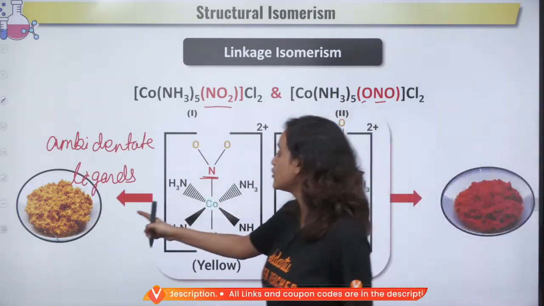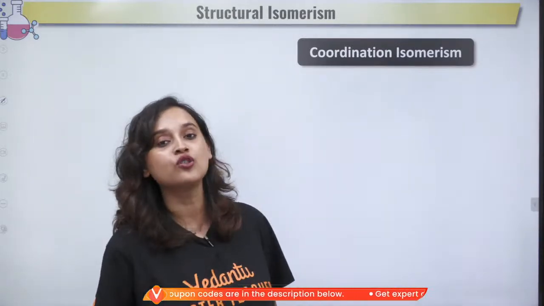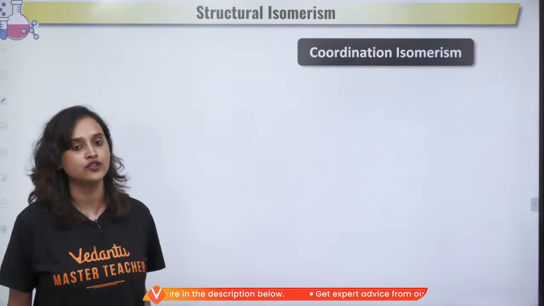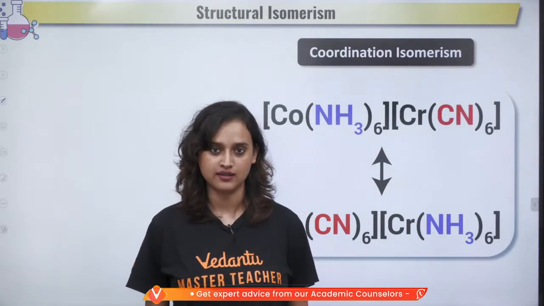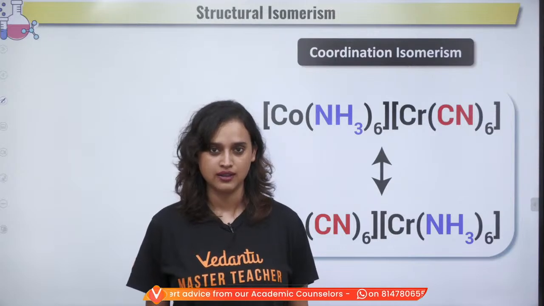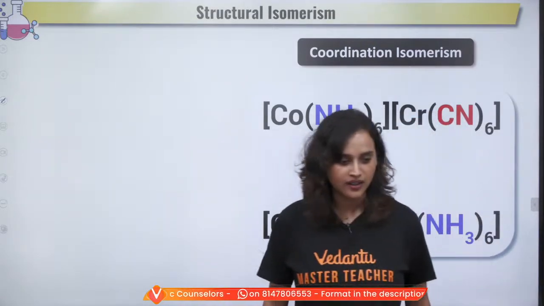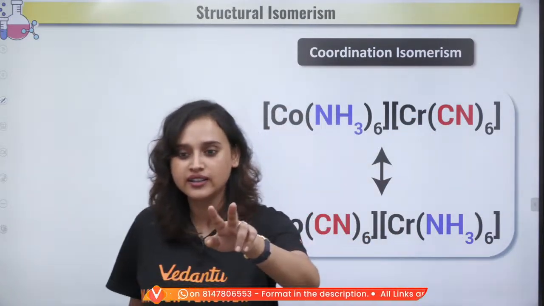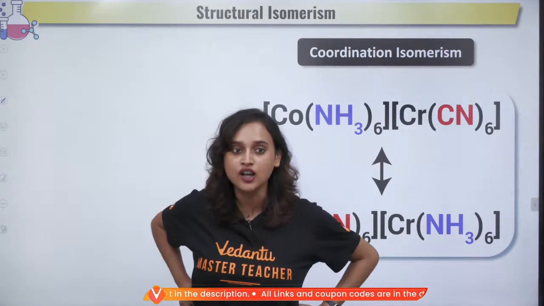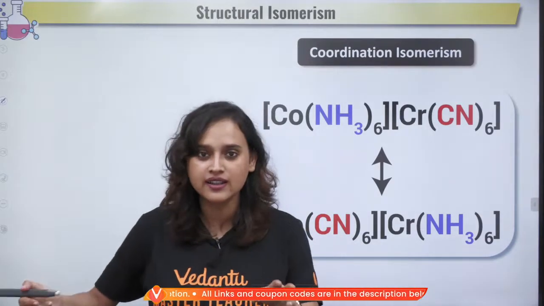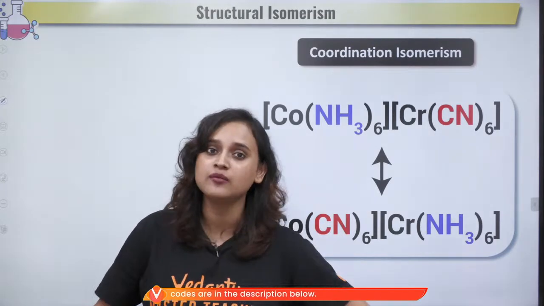Again, this will also have two different colors. Now we come to coordination isomerism, and this is the last one for structural isomerism. What is this? Let's say there are two siblings, two twins in the same class, both with the same bag and the same geometry box.